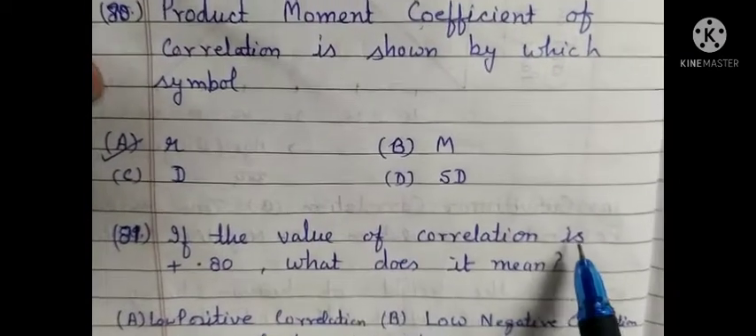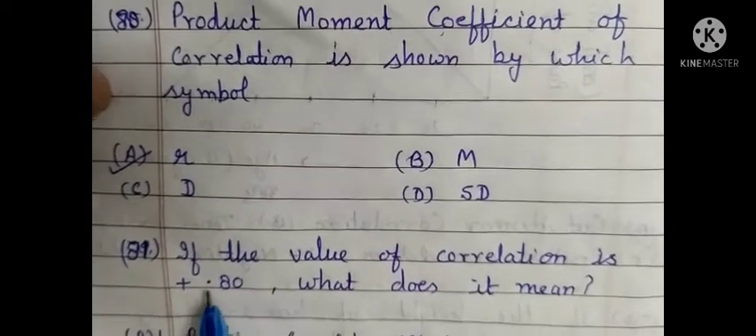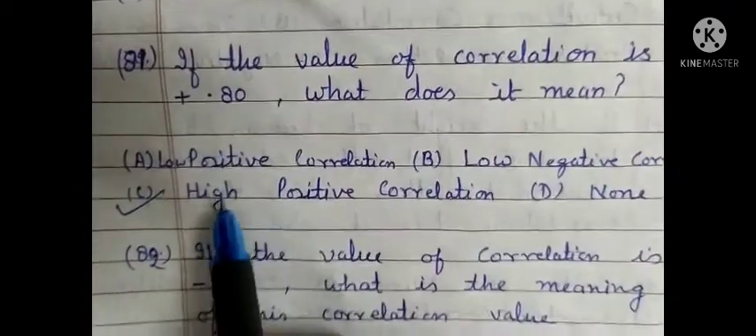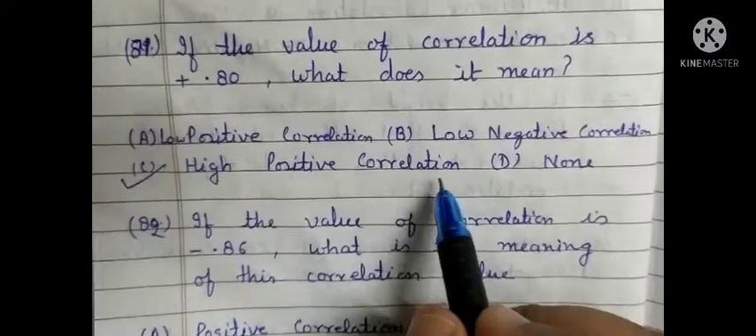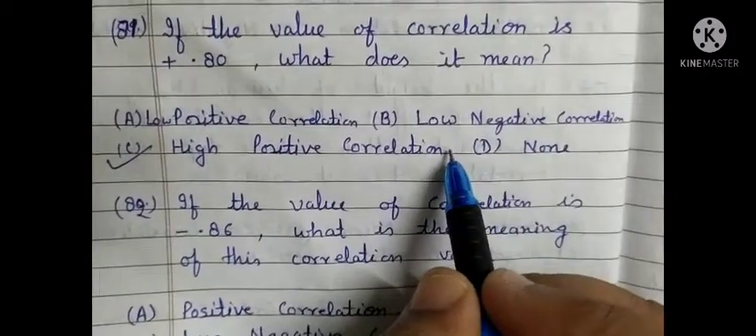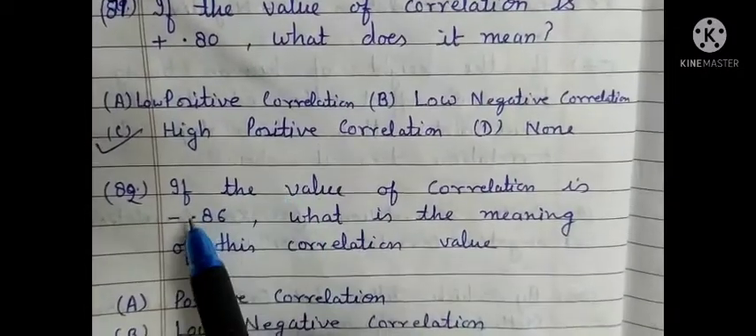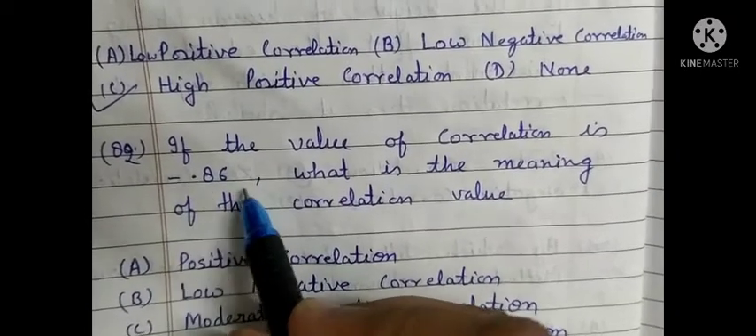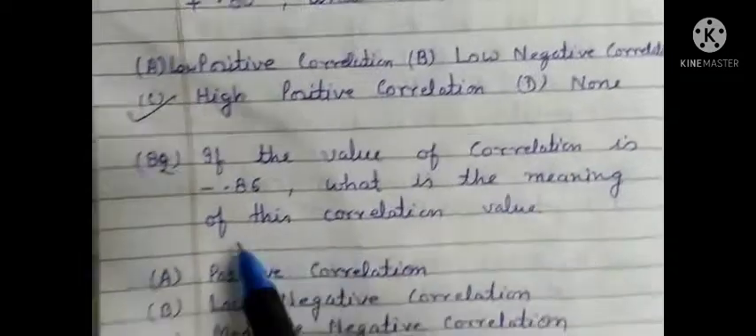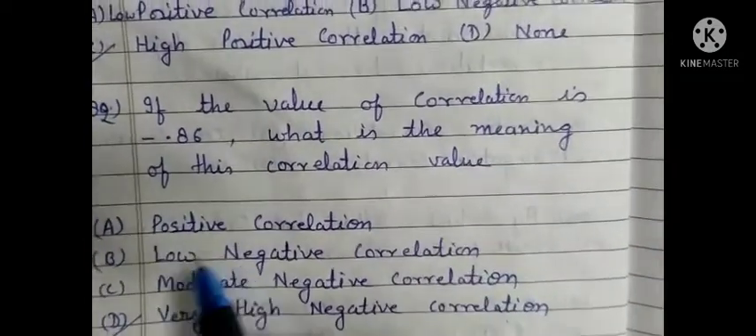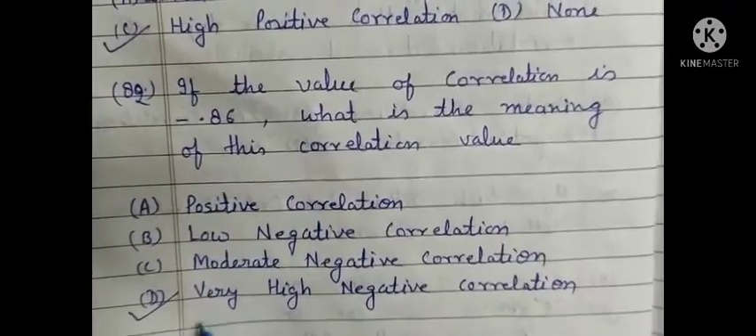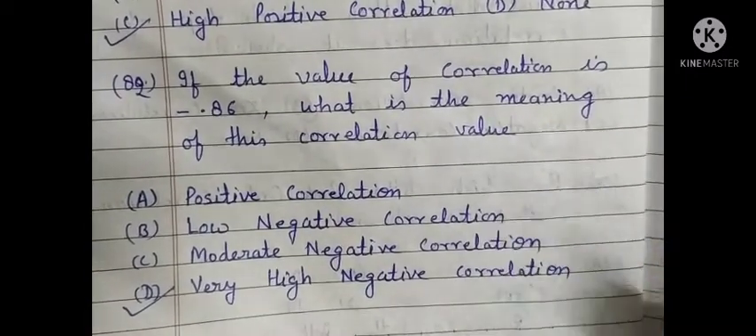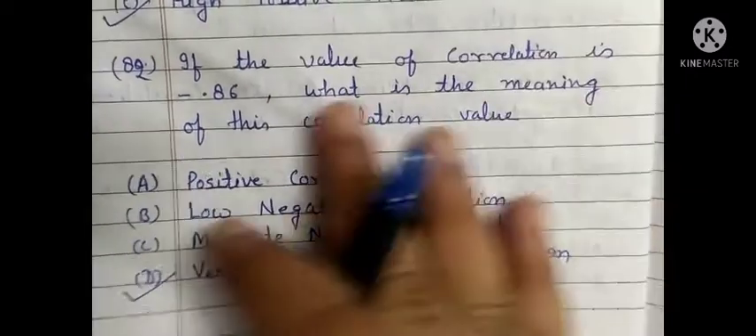If the value of correlation is plus 0.80, what does it mean? It means that high positive correlation exists there. Next question. If the value of correlation is minus 0.86, what is the meaning of this value? It means that very high negative correlation exists between the two variables.